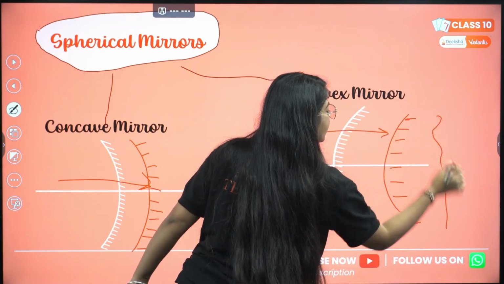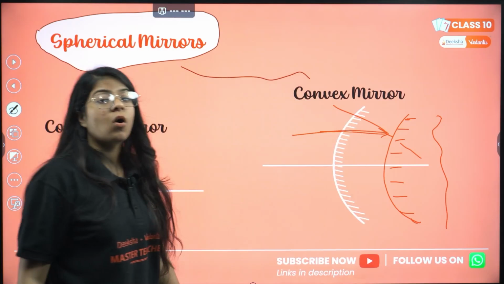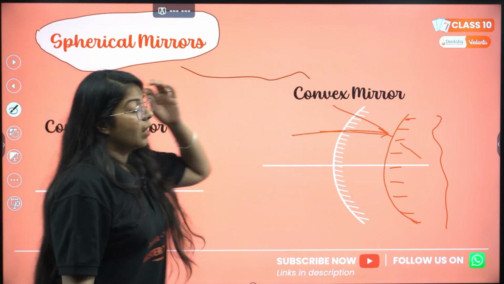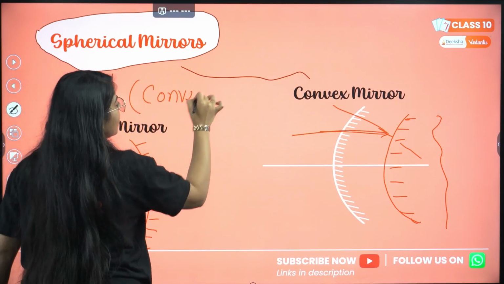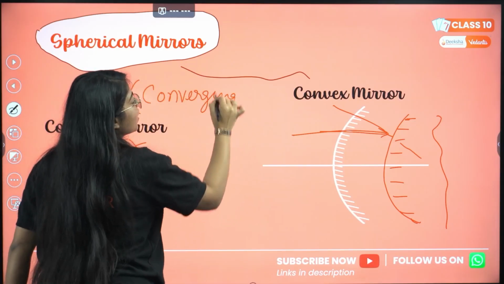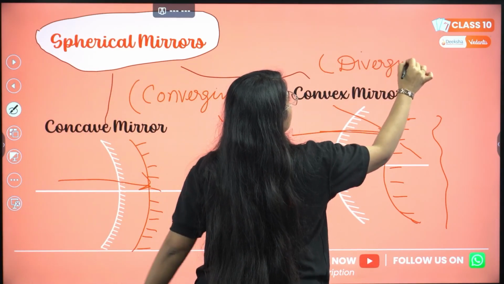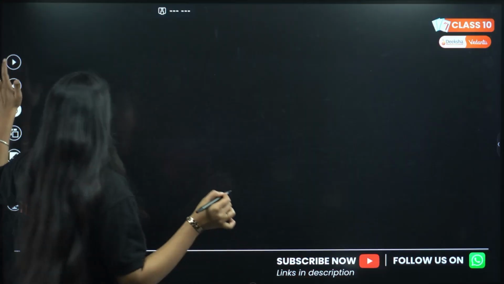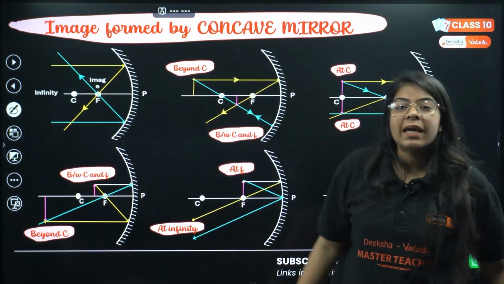This is the inside of the cave. When light is incident on the outside of the cave, that is called a convex mirror. Now one more thing you can remember: a concave mirror is always converging and a convex mirror is always diverging. Correct? Okay. Next thing is the image formation by a concave mirror.